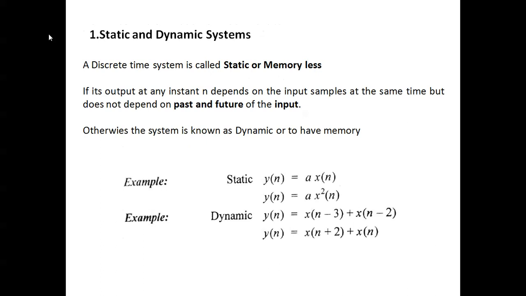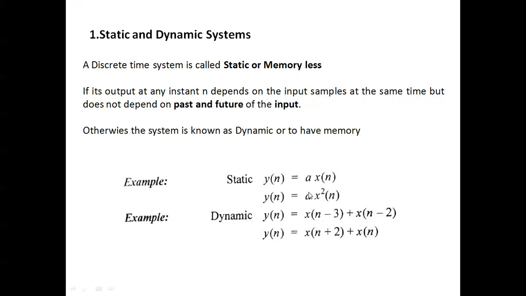A discrete time system is called a static or memoryless system if its output at any instant depends upon the input sample at that same time, and does not depend upon the past or future of the input. Otherwise, the system is known as dynamic, or having memory. So see this: static and dynamic systems.